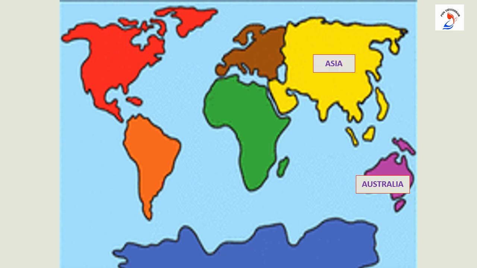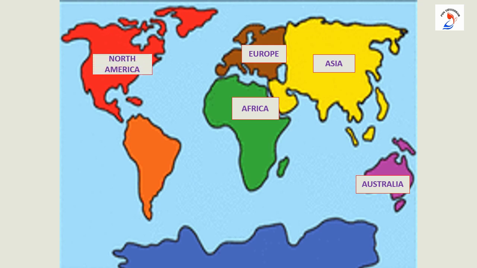Have you done it, children? To its left, the brown colored continent is Europe. Right below it, the green colored continent is Africa. Have you done it, children? To its left, the red colored continent on top is called North America. The orange colored continent below it is South America. And finally comes Antarctica. Now we have marked the continents.